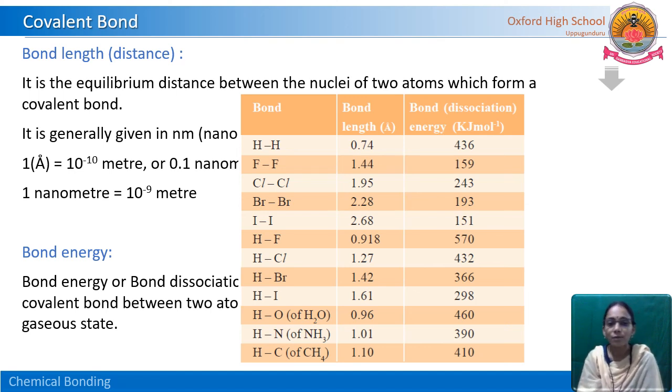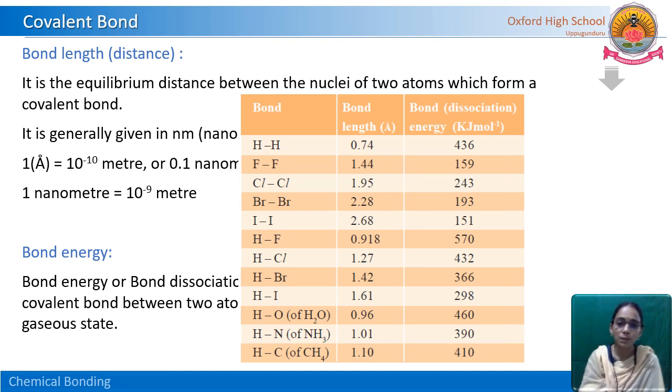But here for hydrogen molecule 436 kilojoules are there, but in fluorine molecule only 159. What is the reason? Why is one very high and one very low? Even bond length, one is more and one is less.